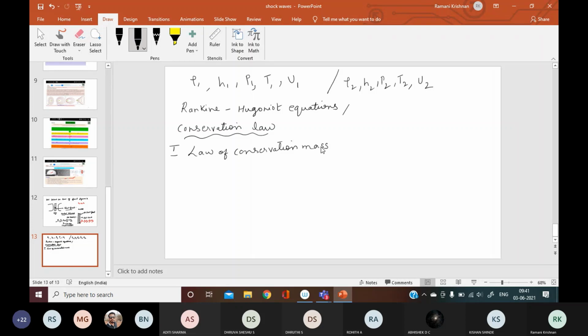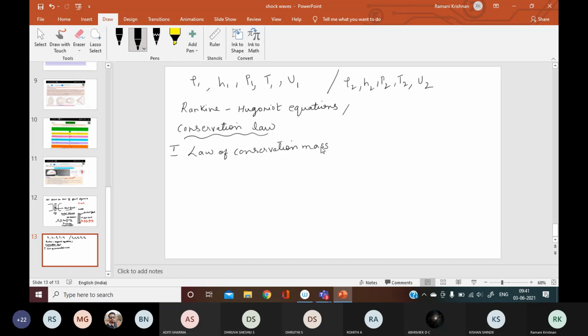You already know. So tell me, what is law of conservation of mass? Same statement. In any closed system or in any isolated system, the total mass of the system remains a constant. That is called law of conservation of mass.